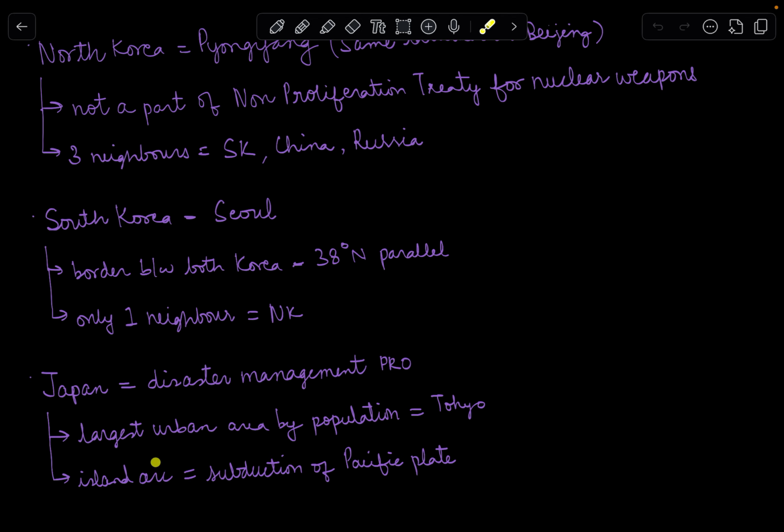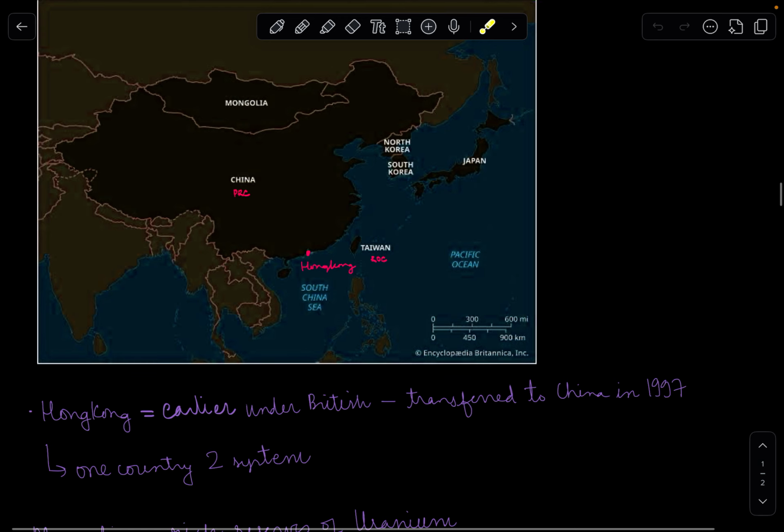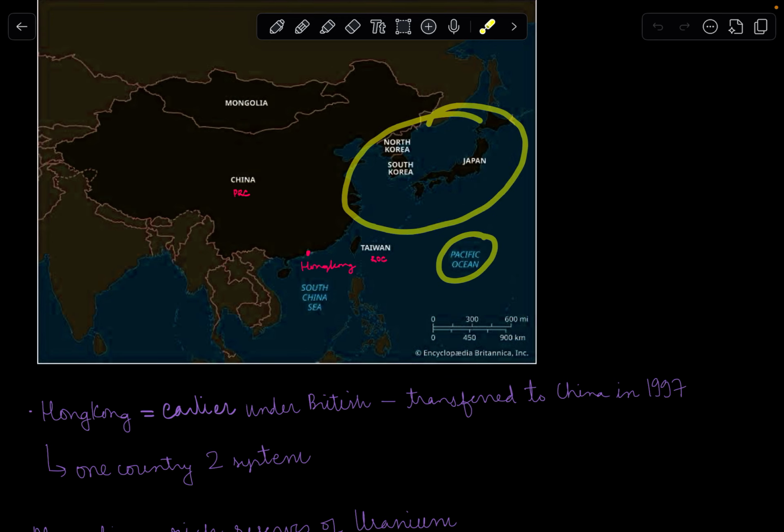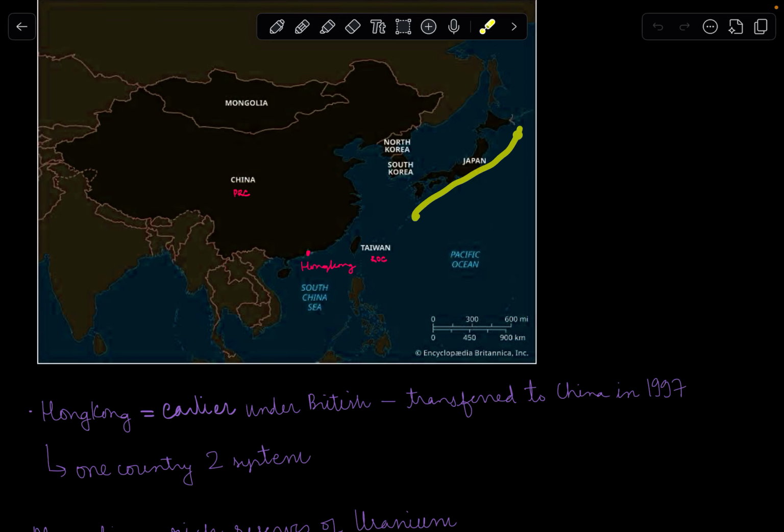Japan is an island arc which was made because of the subduction of the Pacific plate. So the Pacific Ocean is over here. There is a Pacific plate, and because of the subduction of the Pacific plate, it led to the creation of Japan. So the Pacific plate is moving over here, moving to this side, and it's subducting below this plate, and therefore we have these islands of Japan. The island arc is created.